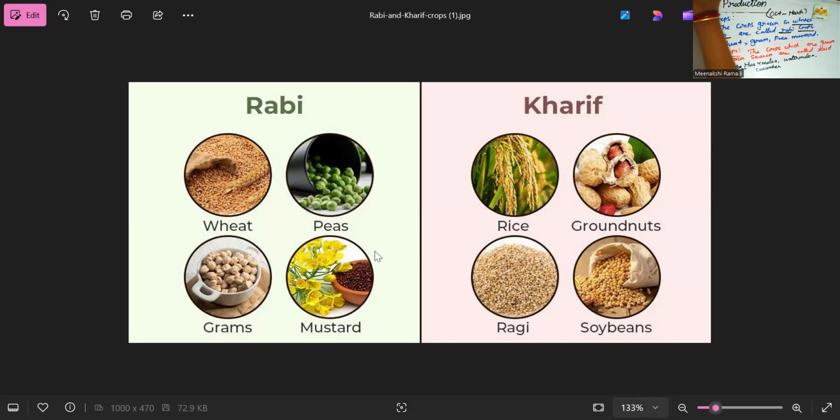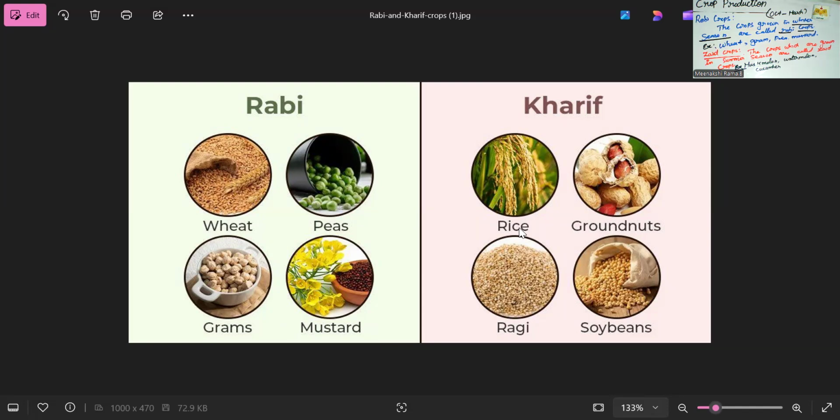Kharif crops are rice, groundnut, ragi, and soya bean. Rice, groundnut, ragi, and soya beans are the Kharif variety crops. Okay, so these are all the three categories of crop varieties.